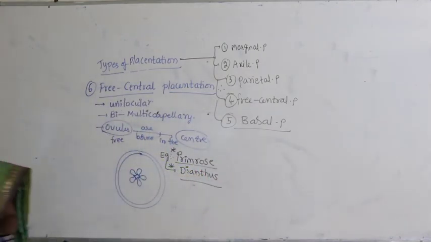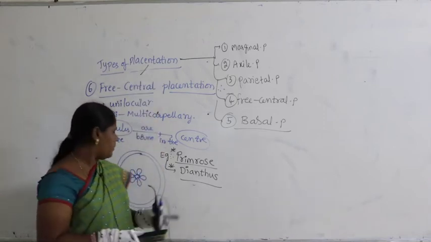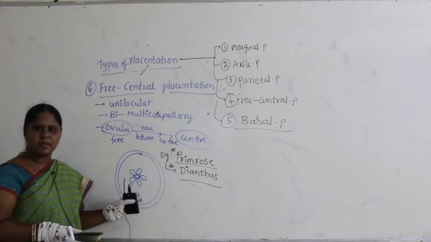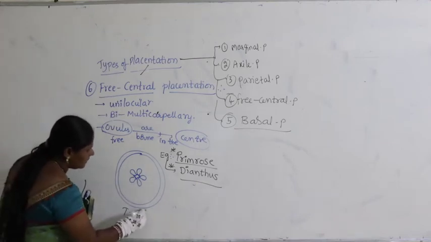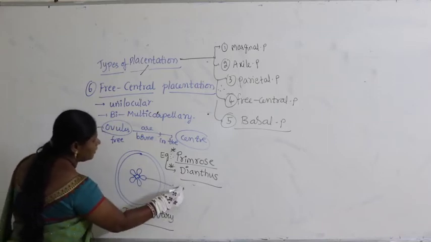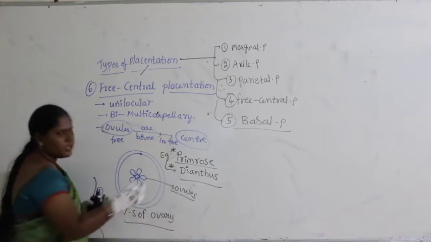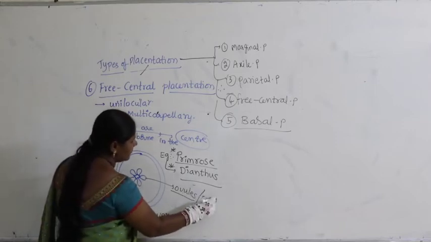So guys, from the NEET point of view, placentation is very important. Make sure that you practice the diagrams. Diagrams are very simple. When you see the TS of the ovary, you can see exactly the arrangement of ovules. Generally after fertilization, these ovules develop into seeds.